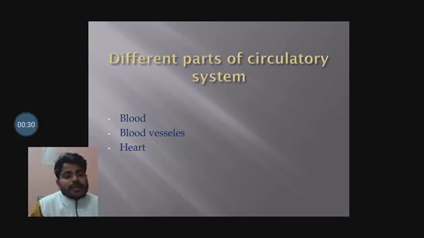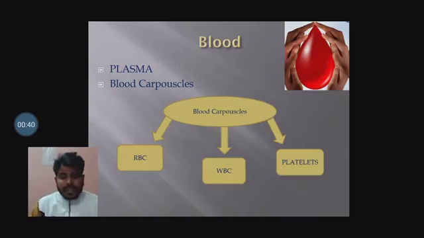What is blood? Blood is a type of connective tissue. As we know, blood is red in color, while it has a basic nature. It is mesodermal in origin. When we talk about the composition of blood, blood can be classified into two types: plasma and blood corpuscles. What is plasma? Plasma is the liquid or water present in the blood.